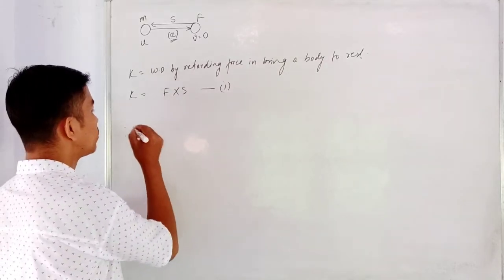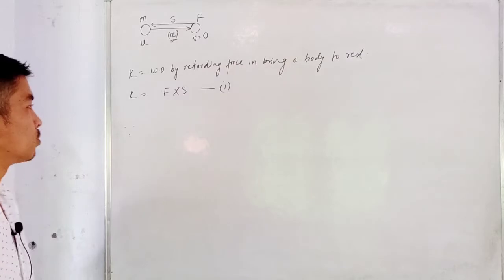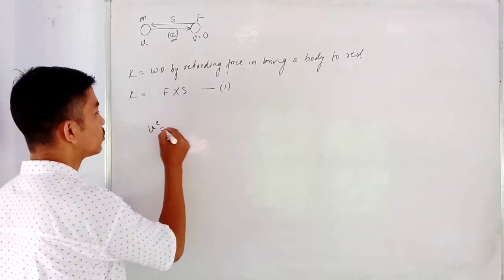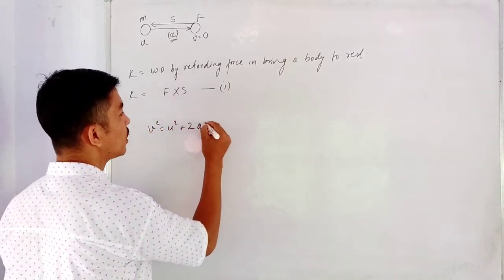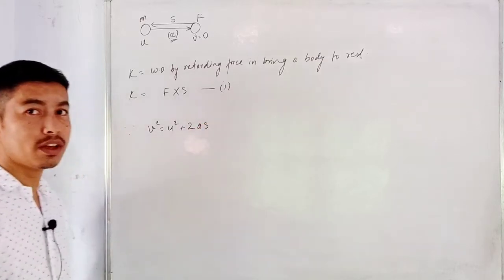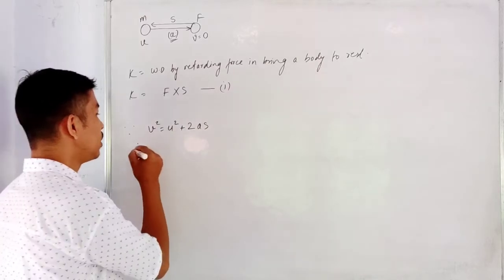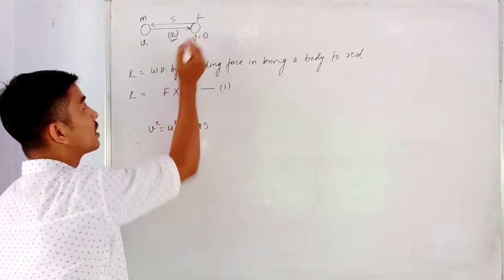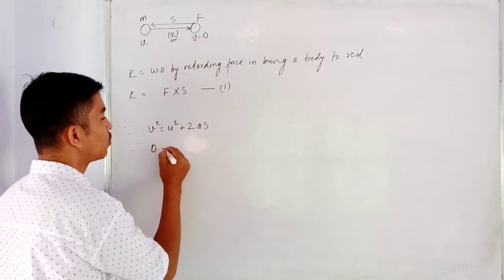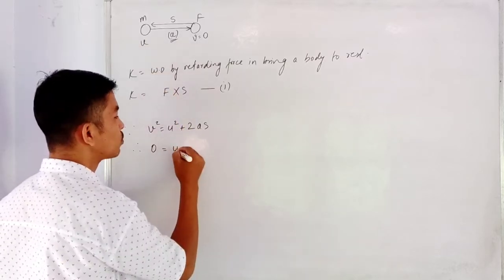Since I know from the three equations of motion that v squared is equal to u squared plus 2as. What is a here? a is the acceleration, but here I have considered a as the retardation. So in this case the final velocity v will be 0, equal to the initial velocity u squared.